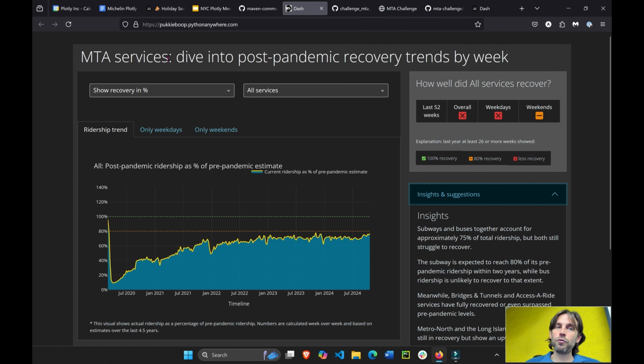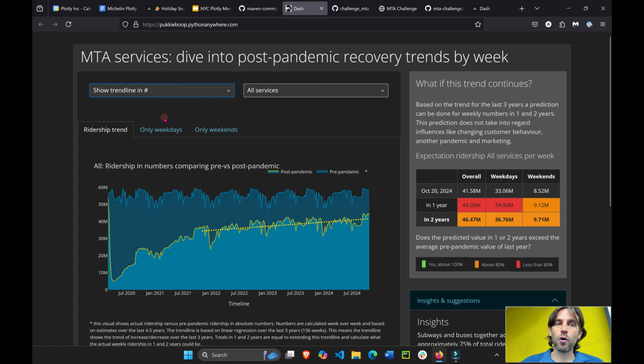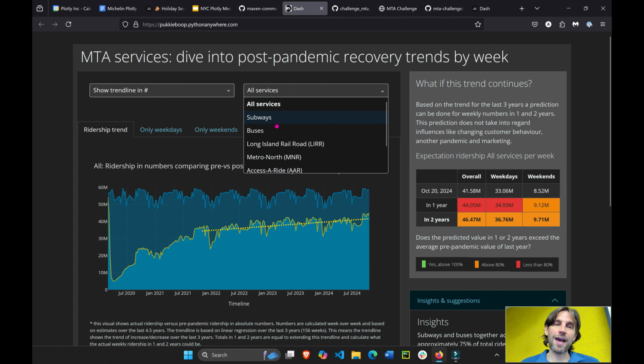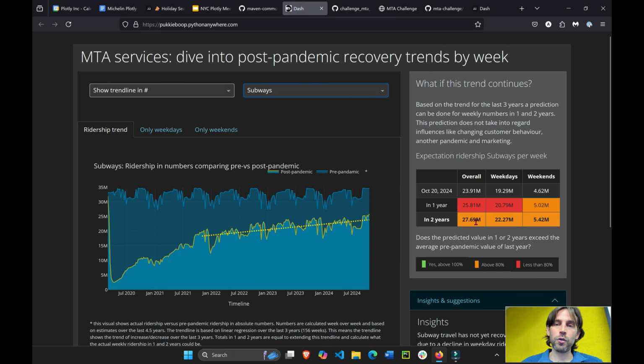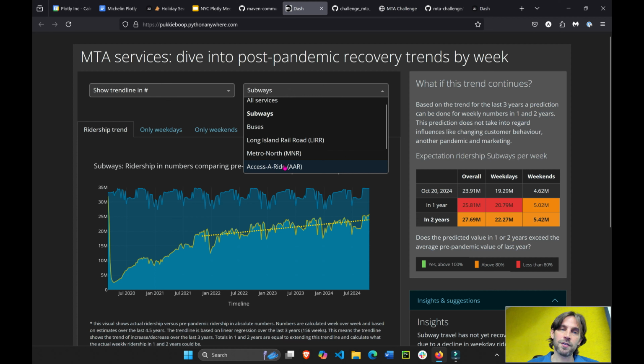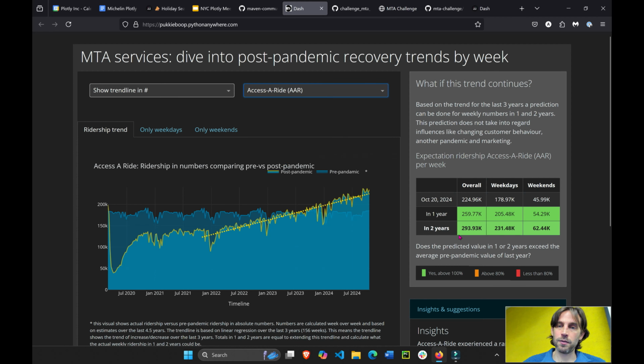Last thing I wanted to show you that I liked about this app is that you can either show recovery in percentage, which she's doing right here, or the trend line to see what will happen in 1 year or in 2 years. You can see that with all services. This is the average of all services, but Subway in 2 years will be above 80%, but not necessarily above 100%. We know that Access-a-Ride already surpassed 100, so in 2 years it'll be like 200%.